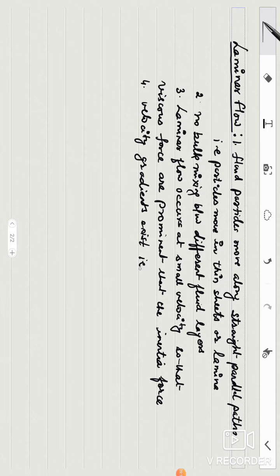That is, shear stresses will be imposed. Why? Because in shear stress, we read that tau is equal to mu du/dy. du/dy is existing, velocity gradients are existing. So mu du/dy is important, that means shear stresses are imposed, producing the resistance.